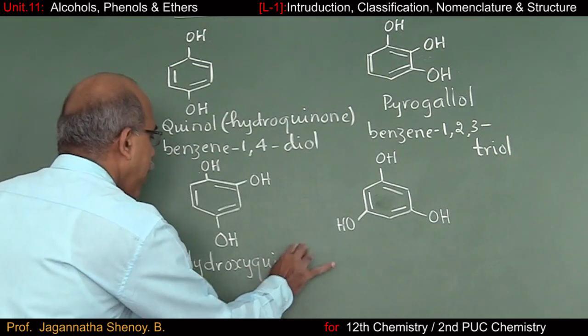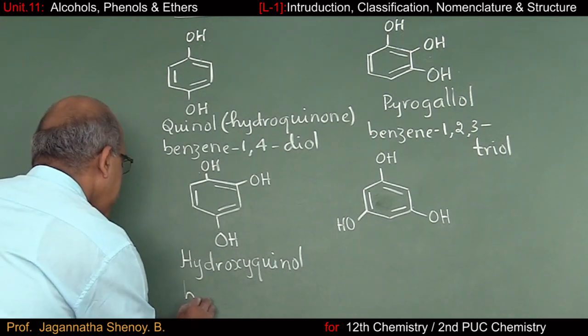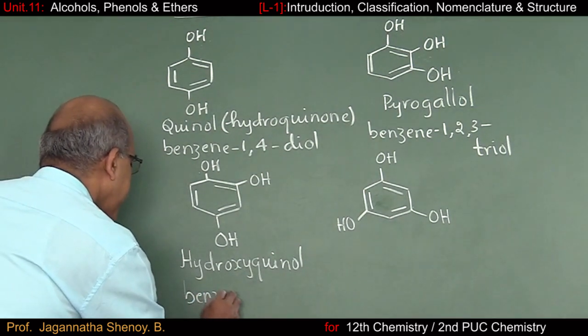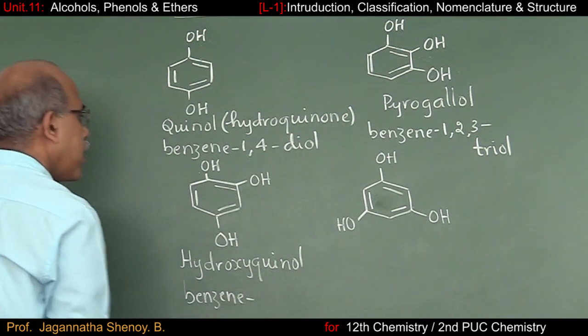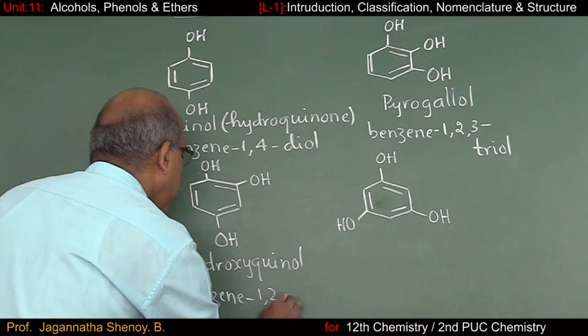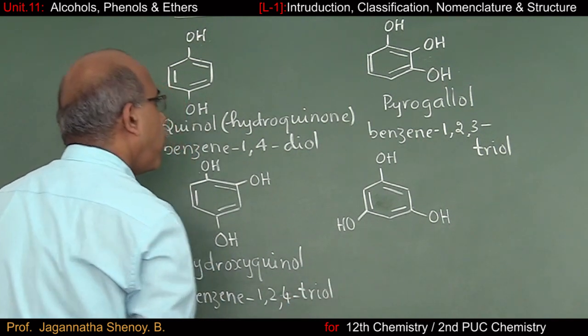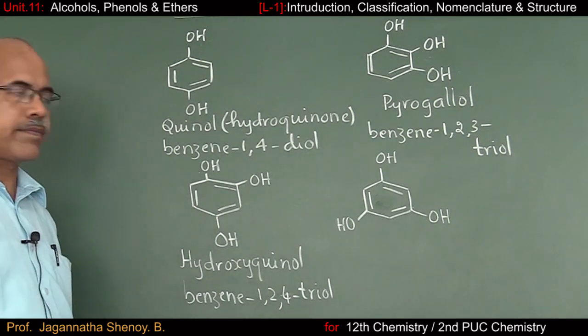Hydroxyquinol. And IUPAC name of this compound is benzene 1,2,4 triol. 1,2,4 triol.